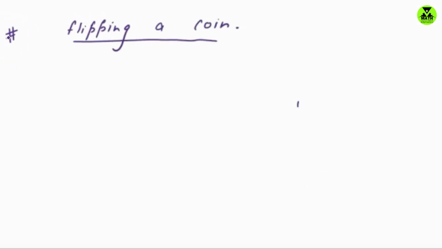Consider an example of flipping a coin a single time. If we want a head, getting a head is a success. So what is the probability mass function here? When we flip a coin a single time, the probability of getting a head equals 1 by 2, and the probability of getting a tail equals 1 by 2.